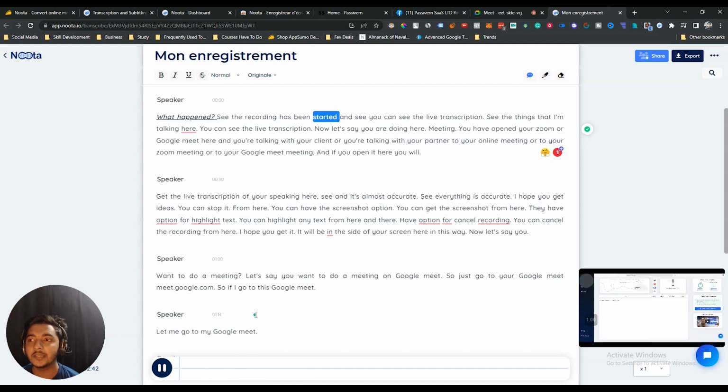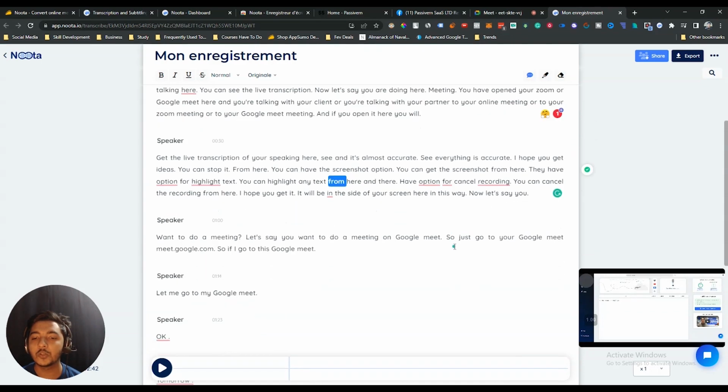But in my case, the audio has not been recorded. Why? Because I'm using my recorder to record this video. That's why it cannot record my speaking or my audio basically. But in your case it will be recorded, and then see here, whenever it plays, you can see the place where it's playing. So these are the things, guys.